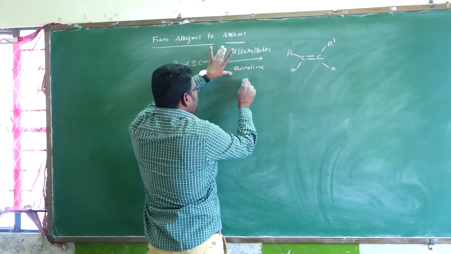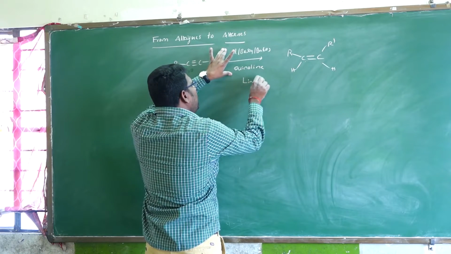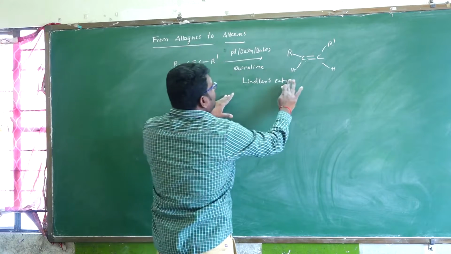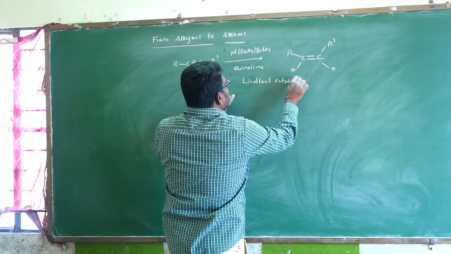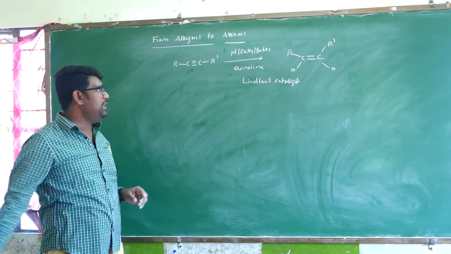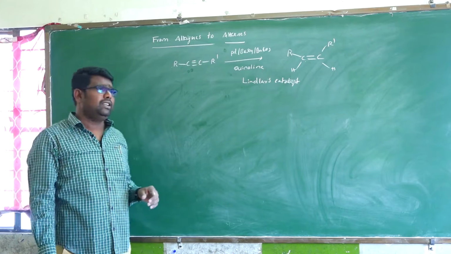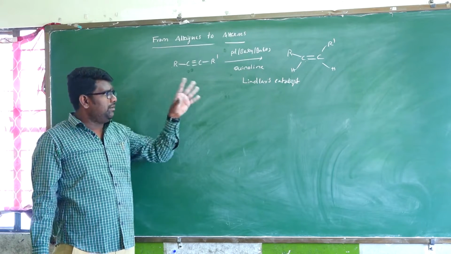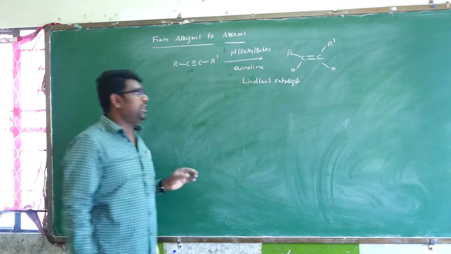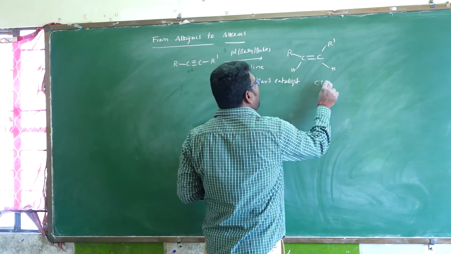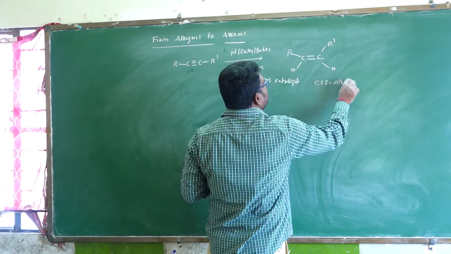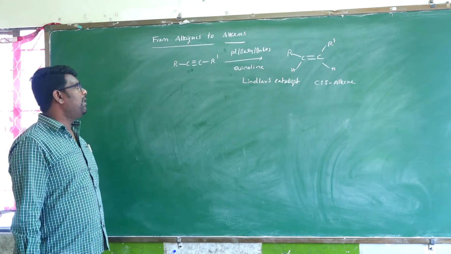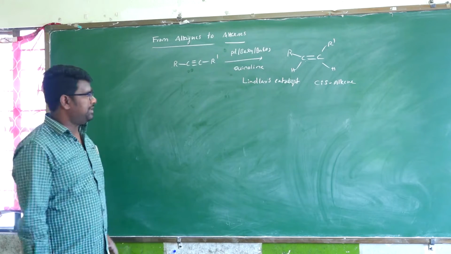This combination is known as Lindlar's catalyst. What is Lindlar's catalyst? Palladium with barium sulfate or barium carbonate in the presence of quinoline. Simple alkynes can be converted into cis alkenes. So this is known as Lindlar's catalyst for conversion of alkynes to alkenes.